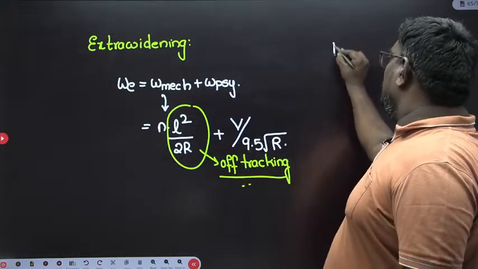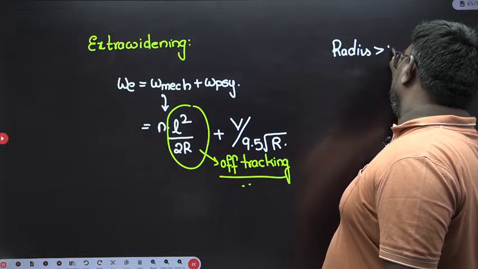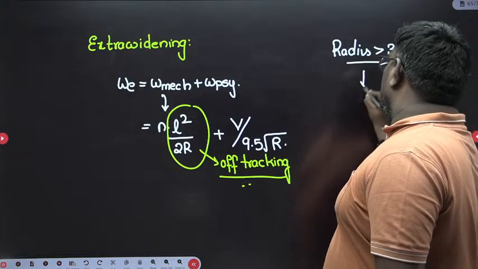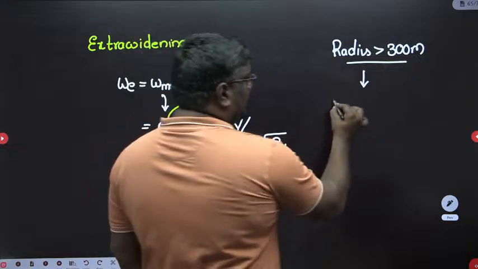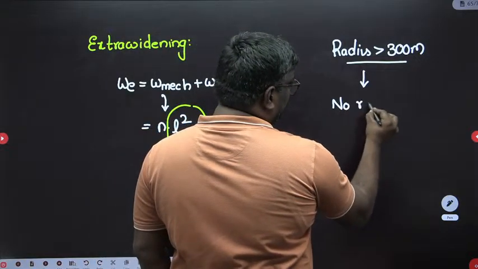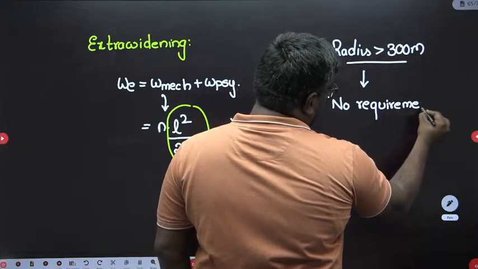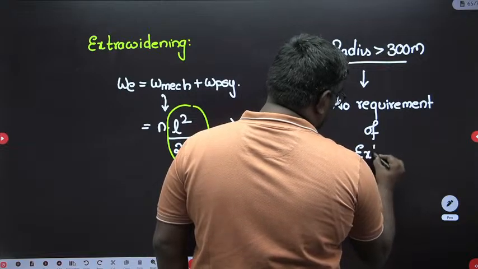But when the radius is greater than 300 meter, there is no requirement of extra widening. I hope you are clear.